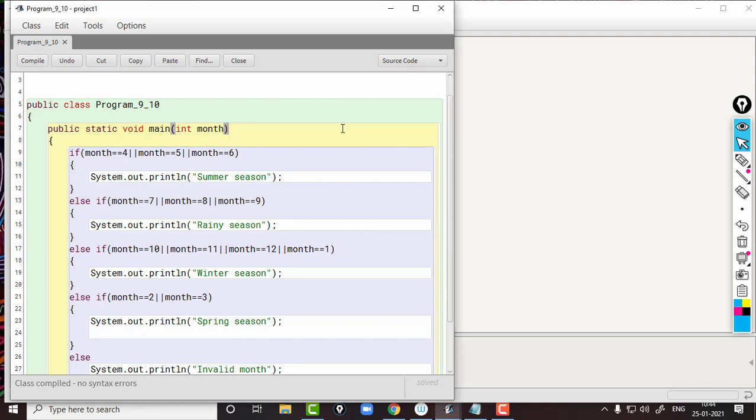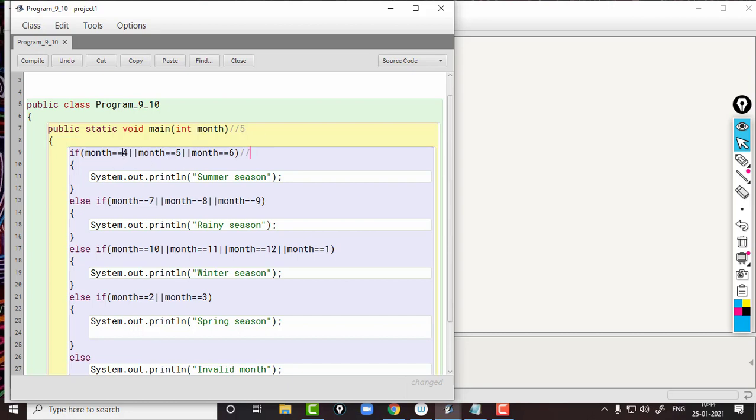So suppose we are giving the value 5. So the value of the month will be 5. So what will happen? Each condition will be checked. Firstly, the condition of the if will be checked. The condition of the if is month equal to 4, logical or month equal to 5, logical or month equal to 6. For logical or, if any of the conditions evaluates to true, suppose here three conditions are here.